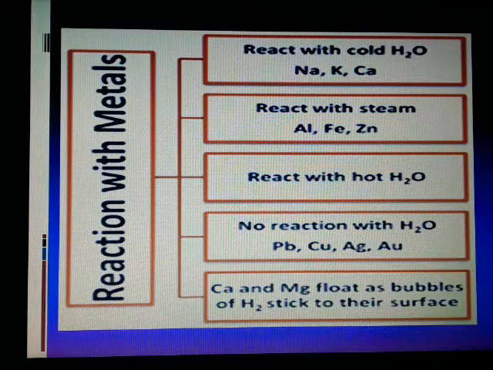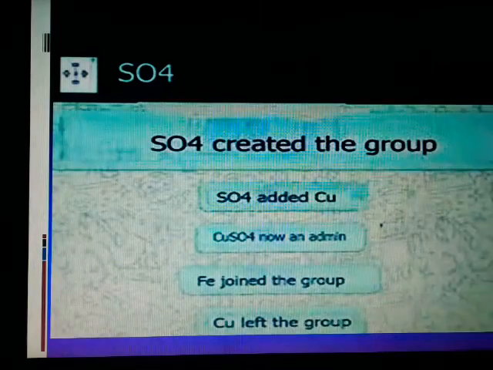It floats as bubbles of hydrogen and sticks towards the surface, which will not go down. Suddenly if you mix, it will not mix. After some time only it will mix. Before that it will stick towards the surface. So this is the reaction of metals.